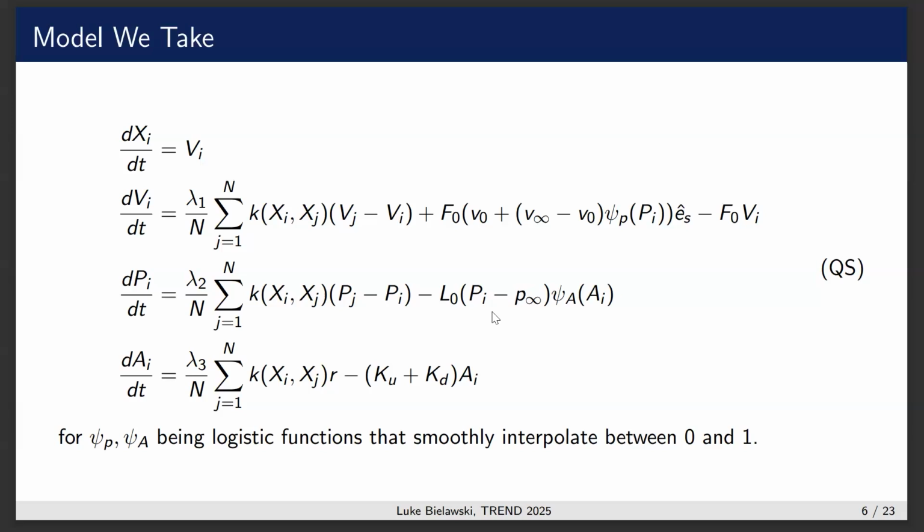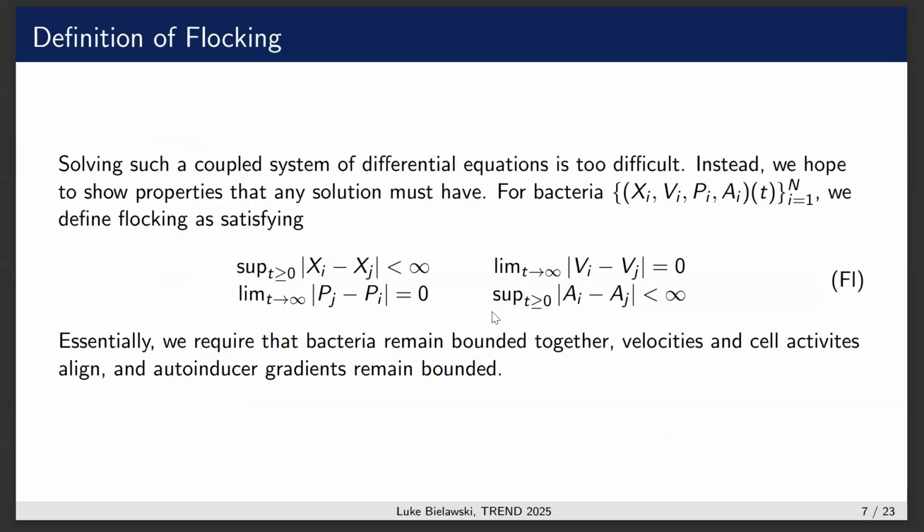So this is a nonlinear coupled system of differential equations. We absolutely do not expect to get explicit solutions. However, we're still interested in analyzing what properties solutions must have. And so one such property is flocking. Flocking is mathematically defined as this. Essentially, we just require all of the bacteria to remain close to each other and their velocities and cell activities to align for a long time, and the autoinducer concentration gradients to remain bounded.